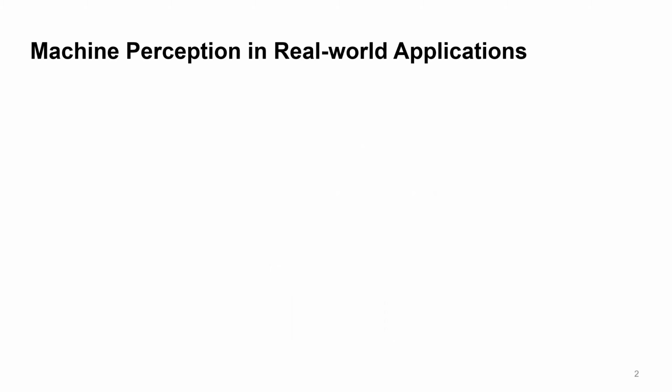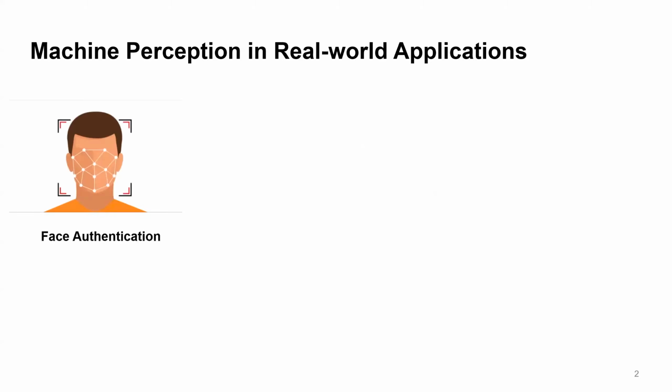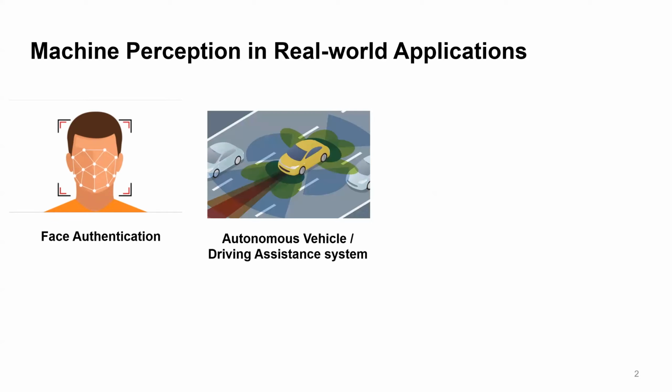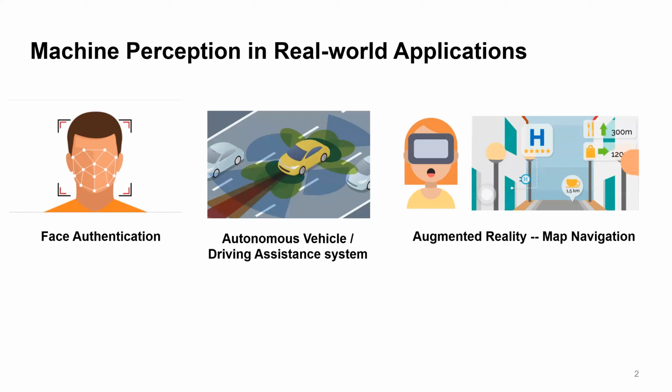To start with, we all know that perception plays an important role in many interesting real-world applications. For example, face authentication on your smartphone. The objective is to recognize your face in the physical world. Autonomous vehicle or driving assistance. The car needs to first understand the physical surroundings and then make decisions based on that. Augmented reality, for example, for map navigation.